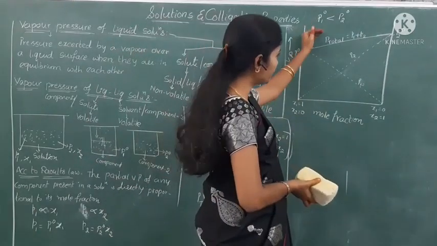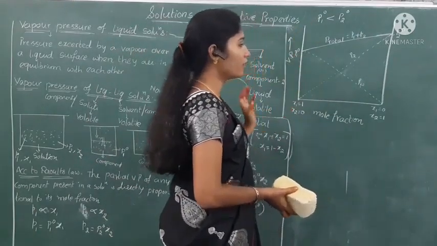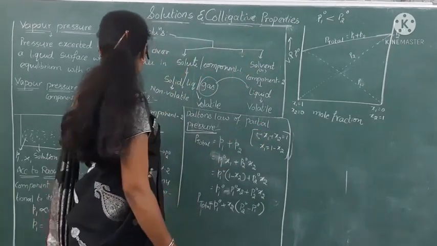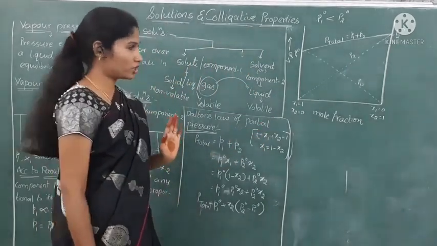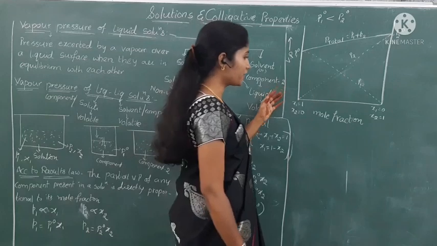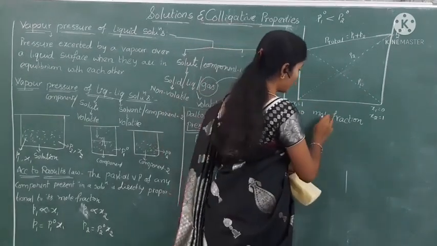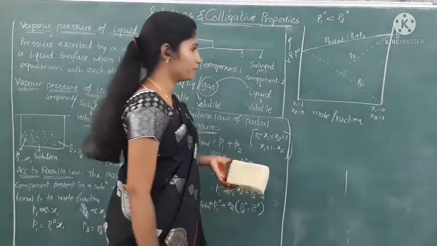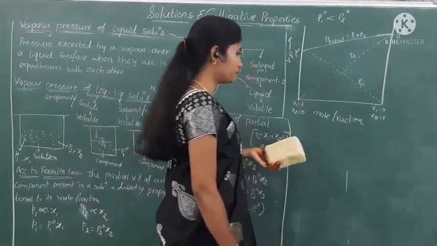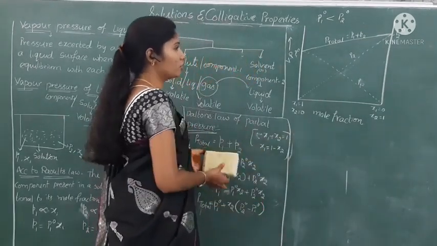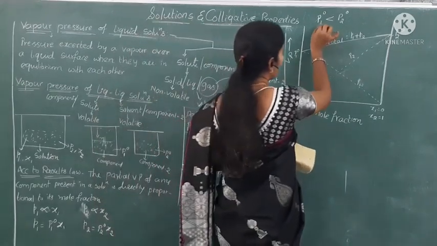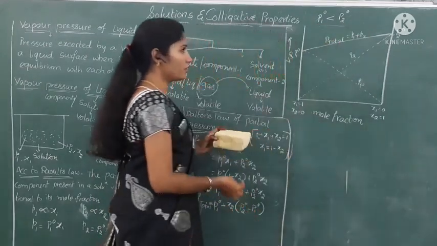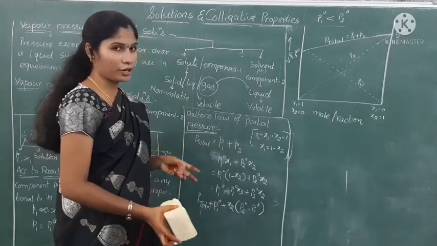Whenever we take this condition, we get a graph like this for the vapor pressure of liquid solutions, a straight line passing through the origin, where P1 naught is less than P2 naught.